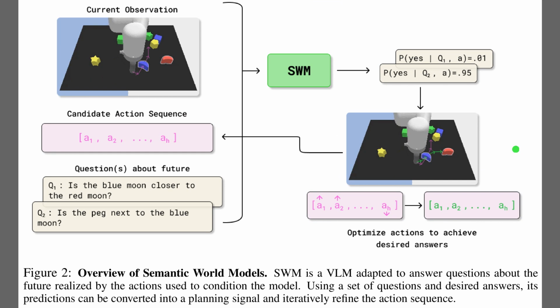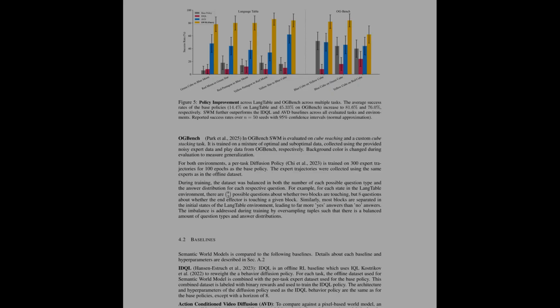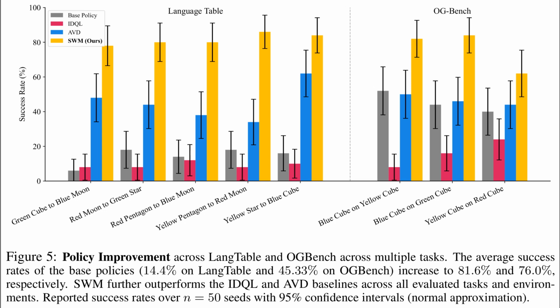Figure 2 shows the full pipeline, with the graphic summarizing how a semantic world model scores and improves an action sequence. The left side presents the current observation, the proposed actions, and natural language questions about the future, which define what success means. The right side runs these through the model to produce yes probabilities, then adjusts the actions to raise task value, so the desired answers become likely. Well, Figure 2 outlined how actions get scored.